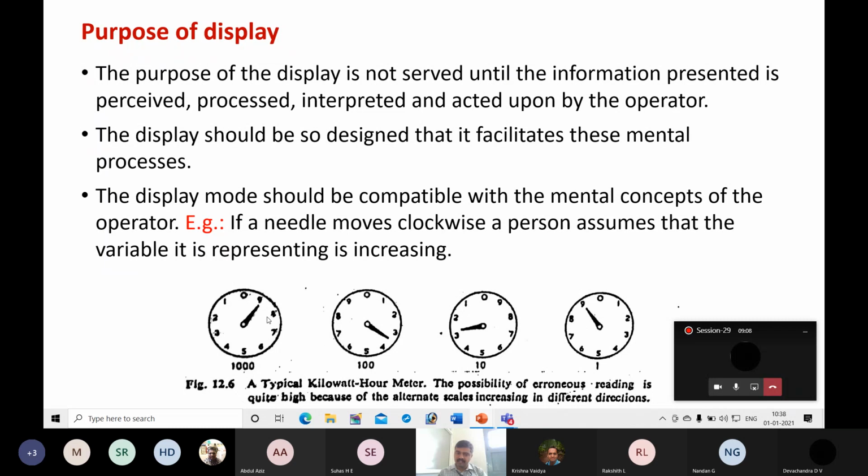But in order to read this value, it will take more time. At times, a user may read it in an improper way, or he may get an incorrect value because of this arrangement. These types of confusions need to be avoided whenever a designer is designing displays. That is the meaning. You should consider the mental concepts of people, because we are used to clockwise numbering in circular scales.